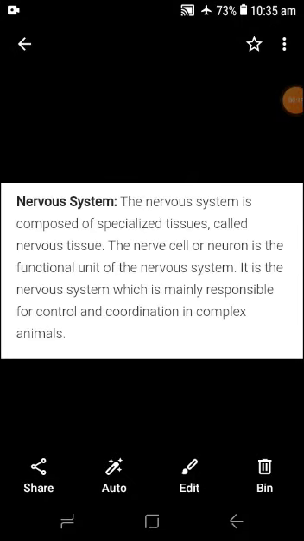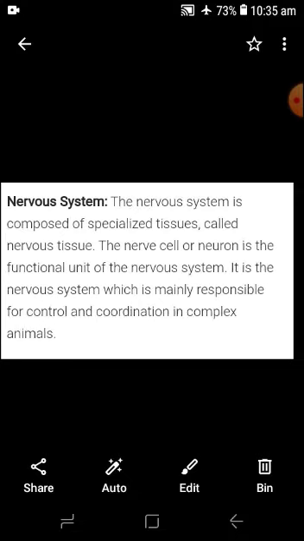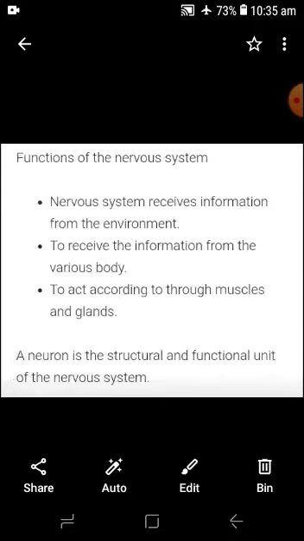In the nervous system, we discussed many topics. The nervous system is composed of a specialized tissue called nervous tissue, but the structural and functional unit of the nervous tissue is the nerve cell or neuron. It is the nervous system which is mainly responsible for control and coordination in complex organisms. For example, in complex animals or in human beings, there are several functions of the nervous system.